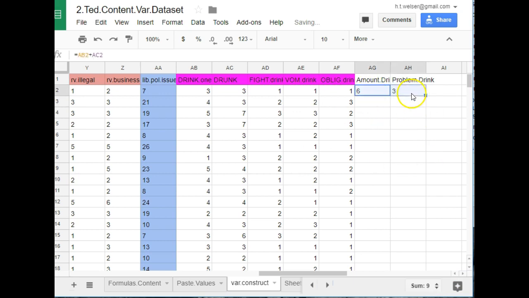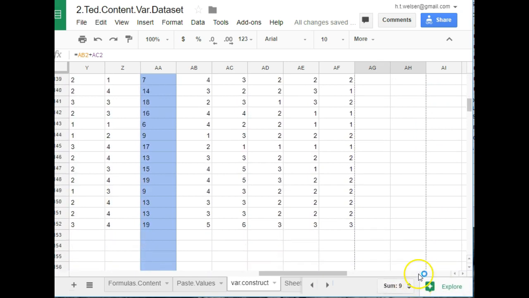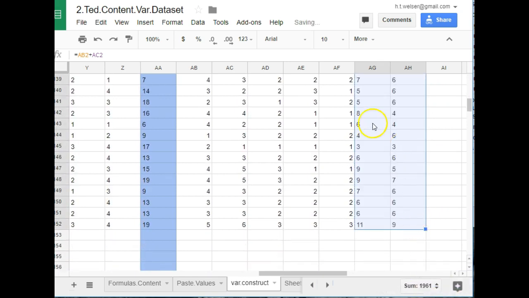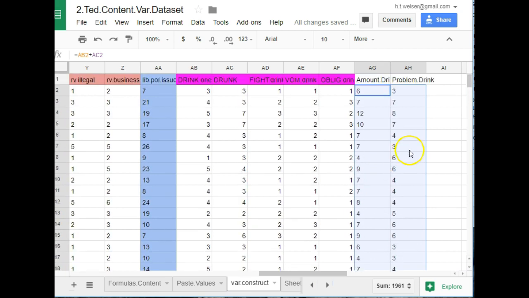Then I can fill both of these down. There we go. You can see they're not perfectly correlated, these two things. You wouldn't expect them to be, but they are probably somewhat related.